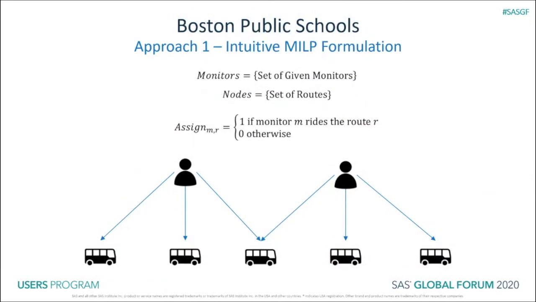Let's talk about our first approach. We started out with a simple MILP model where, given a set of monitors, we tried to assign them to the routes requiring monitors. This was a very straightforward approach to solving the problem. However, it uses millions of variables and constraints, which makes the model not scalable. It did not take advantage of the underlying network structure of the problem.